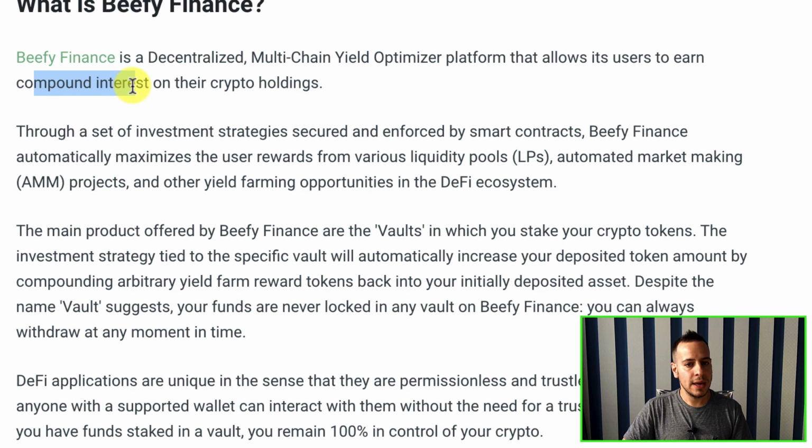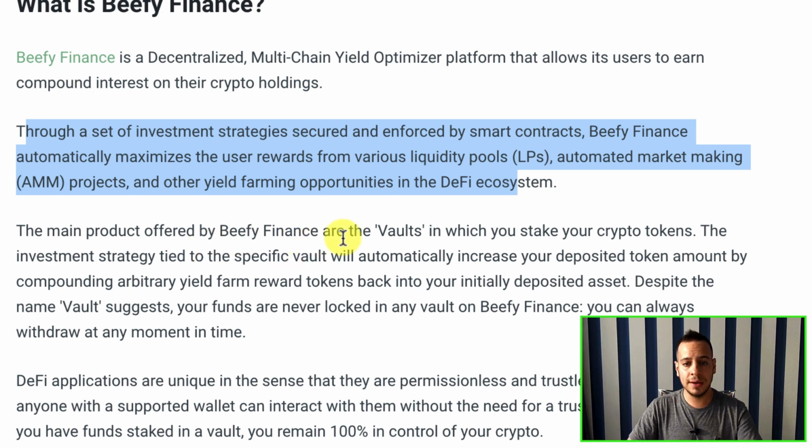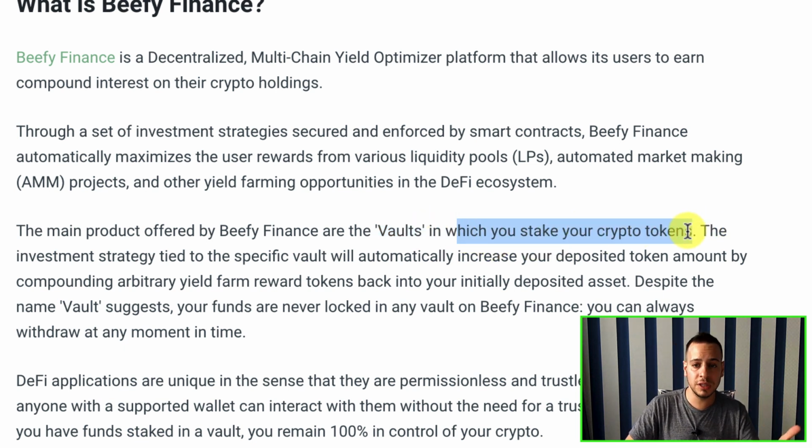So you can earn a lot of interest by staking your tokens on Beefy Finance vaults. You stake your liquidity pool tokens or single asset tokens, it doesn't matter, it supports both. And this is the main feature, vaults. It has other features, but we're gonna focus on the vaults. You can stake your crypto tokens, whether liquidity pool tokens or normal tokens, inside the vaults. You choose the investment strategy, and automatically it's gonna harvest the yields, harvest the dividends, and reinvest them into the pool. That's basically how it works.